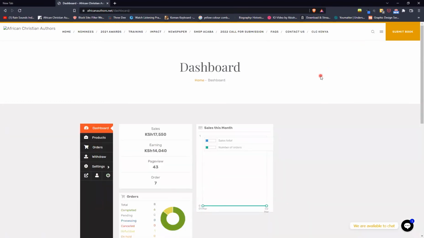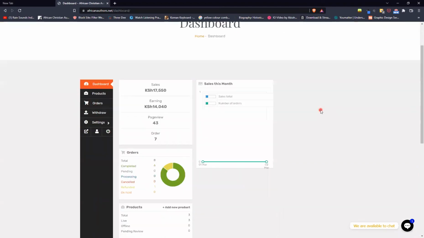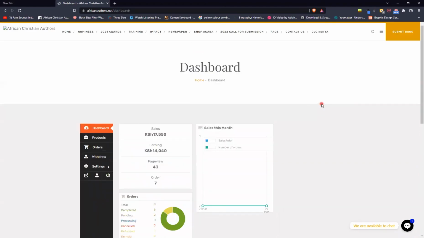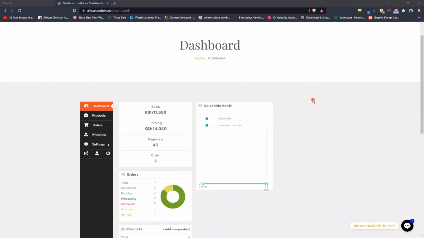And here we are. You can see this is the information for this particular author. And this is where all your information will be shared. So this is the author's dashboard, and you're able to see the sales, the earnings, the page views, and the orders that have come through for you.